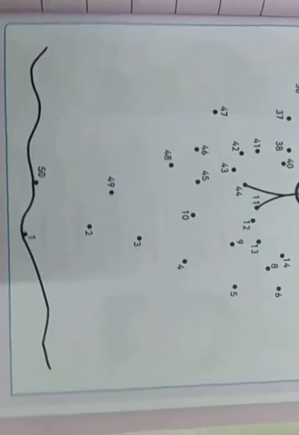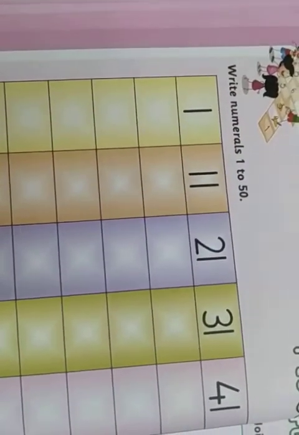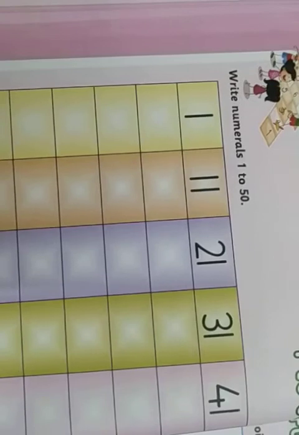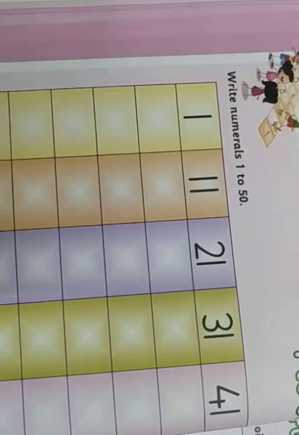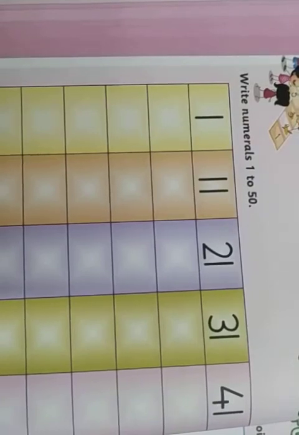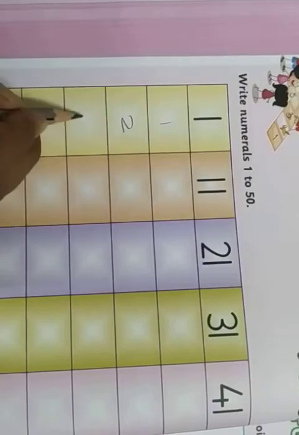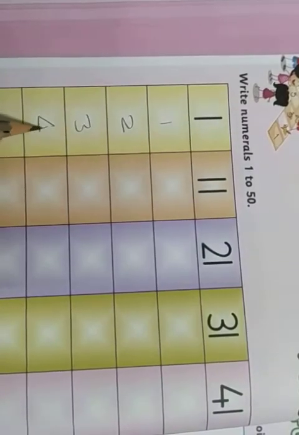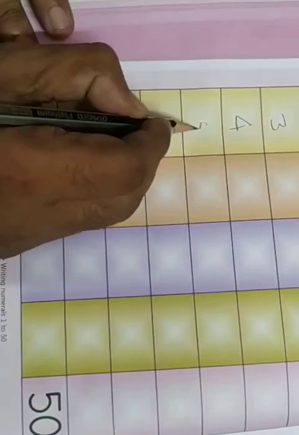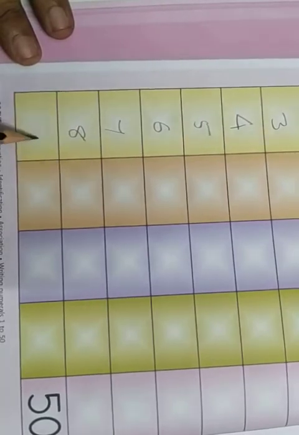Okay. Next we need to write the numbers from 1 to 50. Shall we write? Write 1, 2, 3, 4, 5, 6, 7, 8, 9.